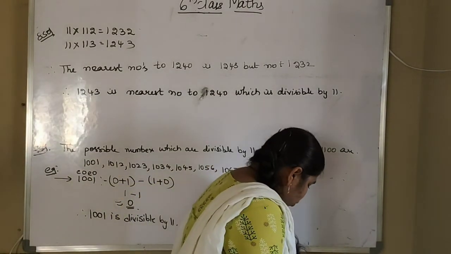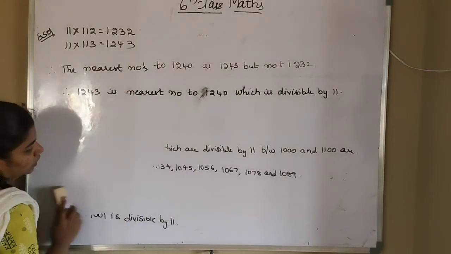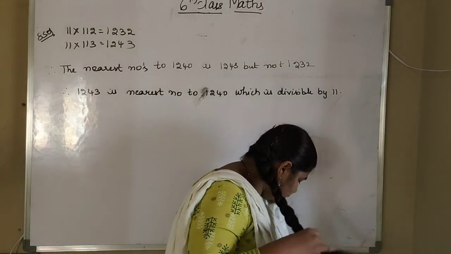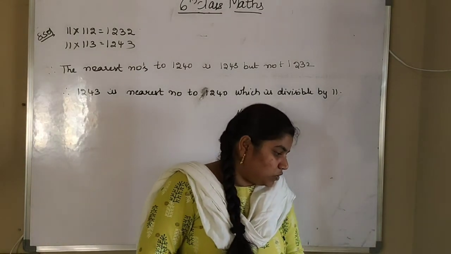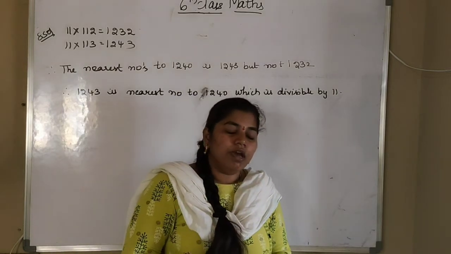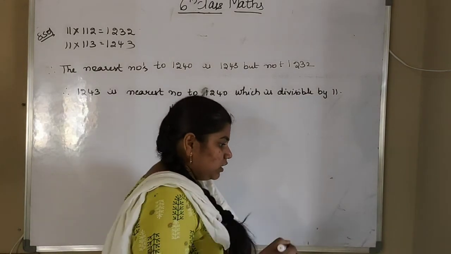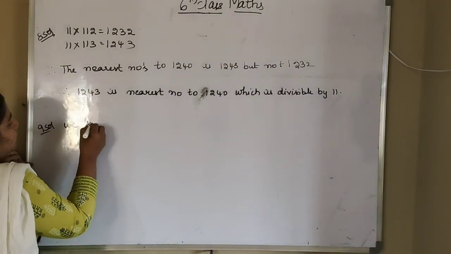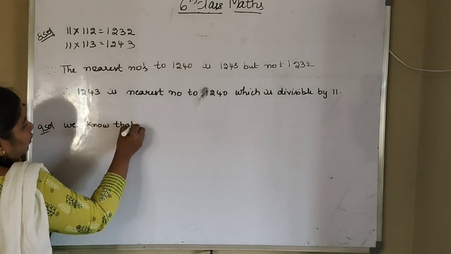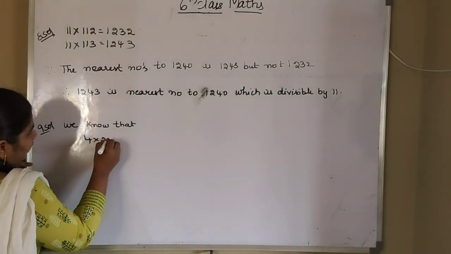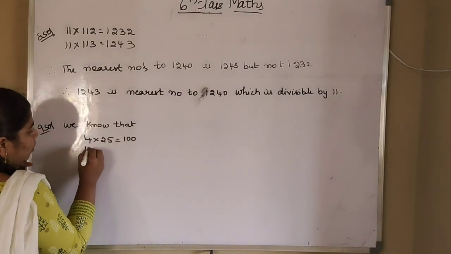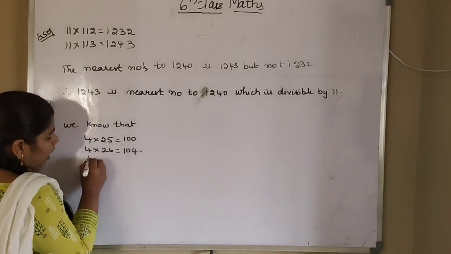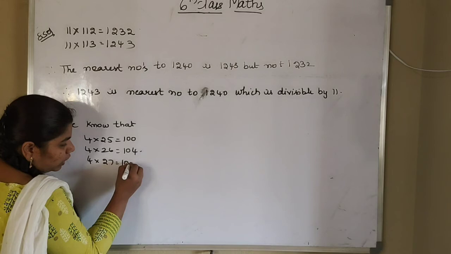Now last one in this whole chapter. So with this our chapter will be completed. So what is the last one? Write the nearest number to 105 which is divisible by 4. So what are the nearest values for 105 which is divisible by 4? We have to think. So we know that 4 into 25 is 100. 4 into 26 is equal to 104 and 4 into 27 is equal to 108.